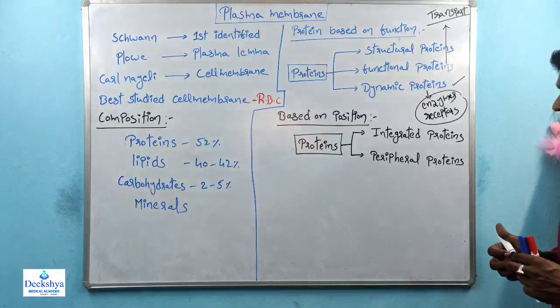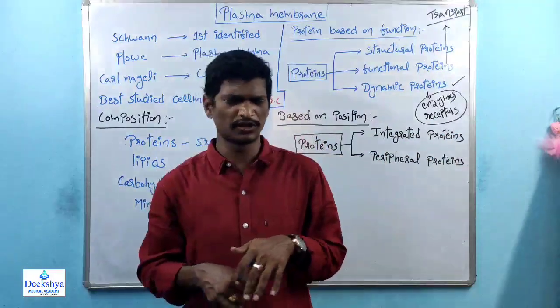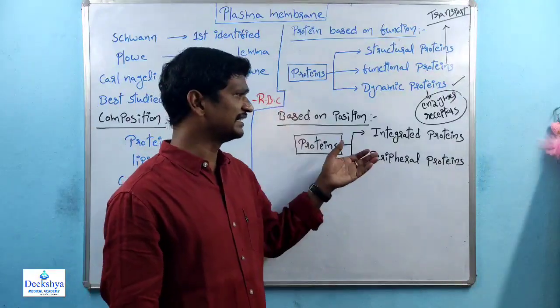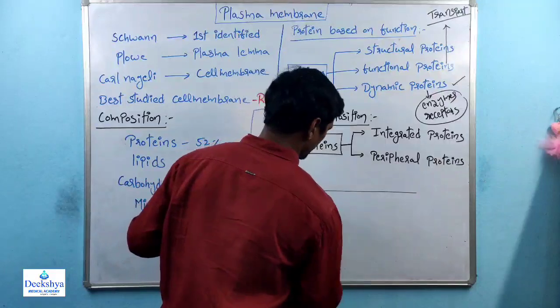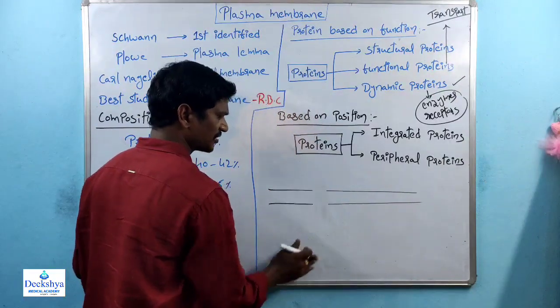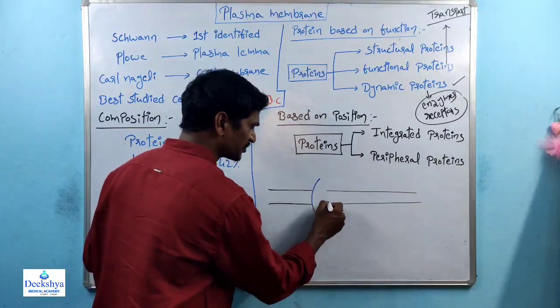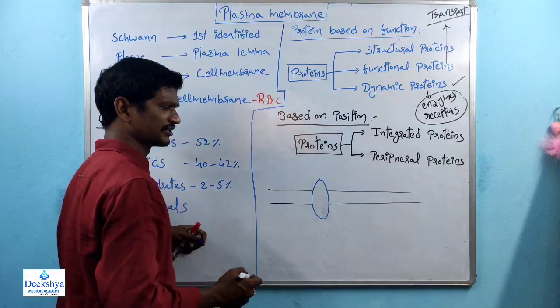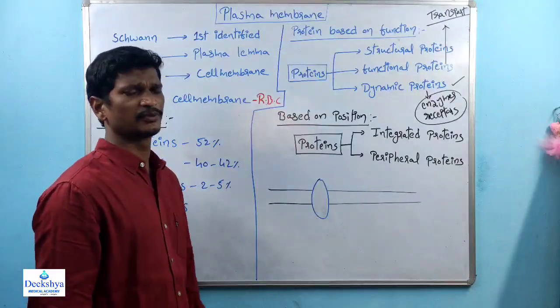And coming to the next one, based on the position. We already discussed that within the plasma membrane there are two types of proteins: integrated proteins and peripheral proteins. For suppose this is the plasma membrane, this is the bi-phospholipid layer. Some of the proteins are integrated into the lipid layers. These are called integrated proteins.